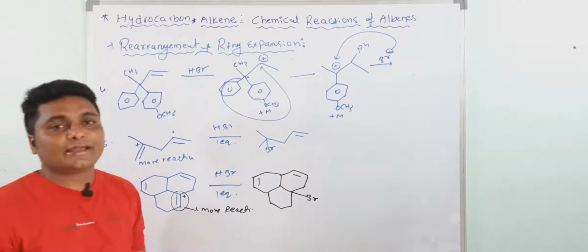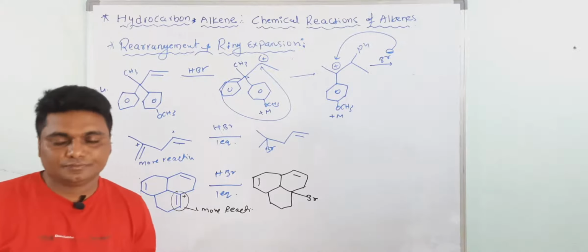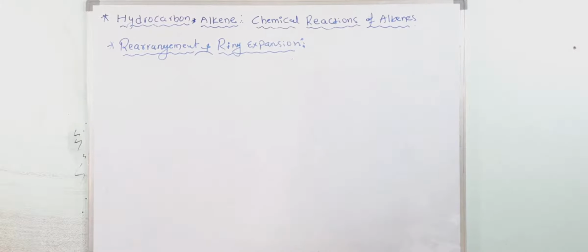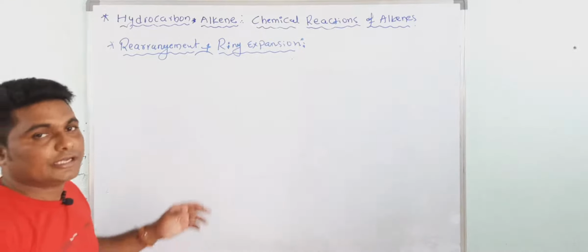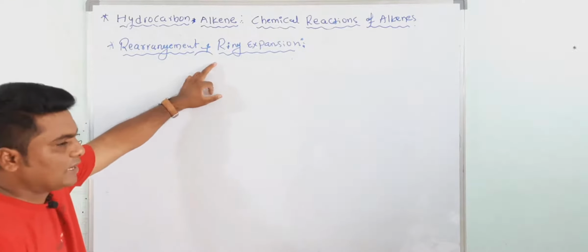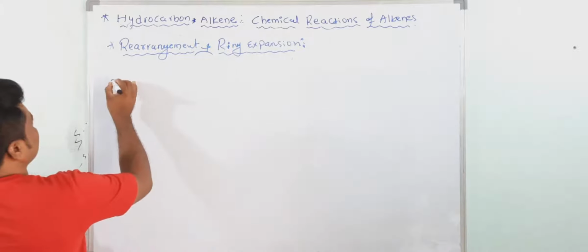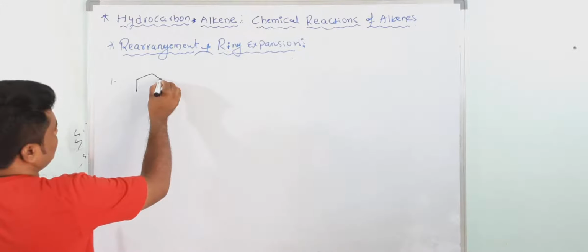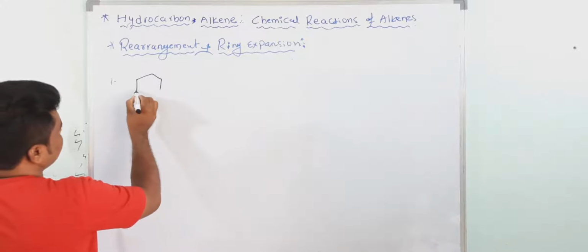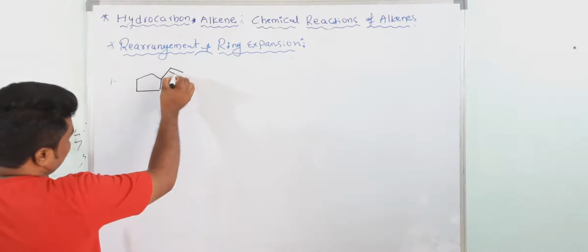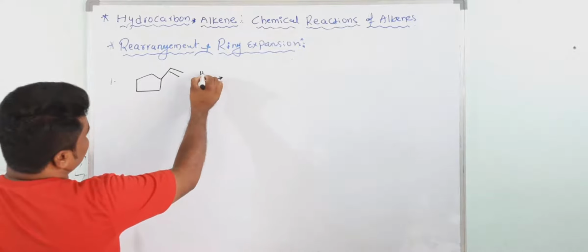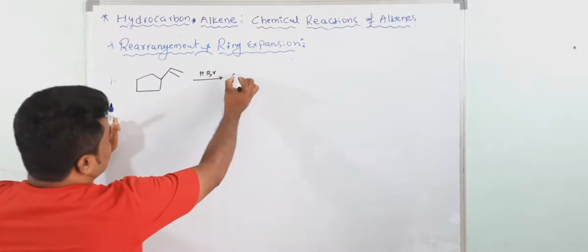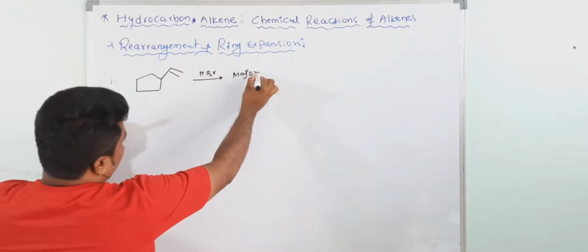Okay, next we will discuss ring expansion. Now see, we'll see the ring expansion. For example, this is one compound, and they have given HBr, and they are asking for the major product.